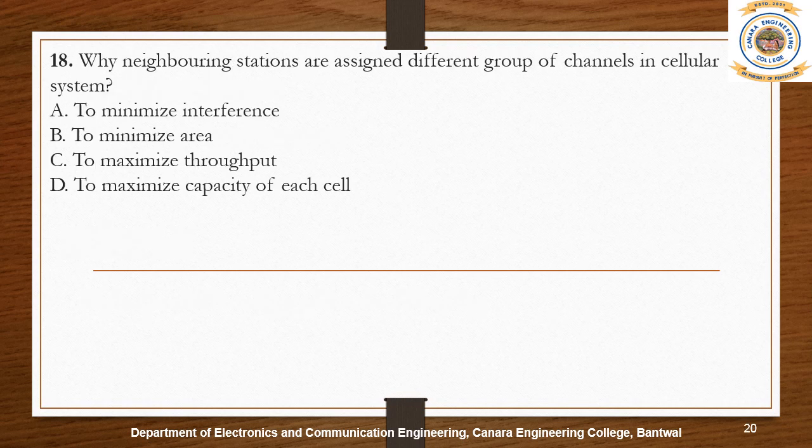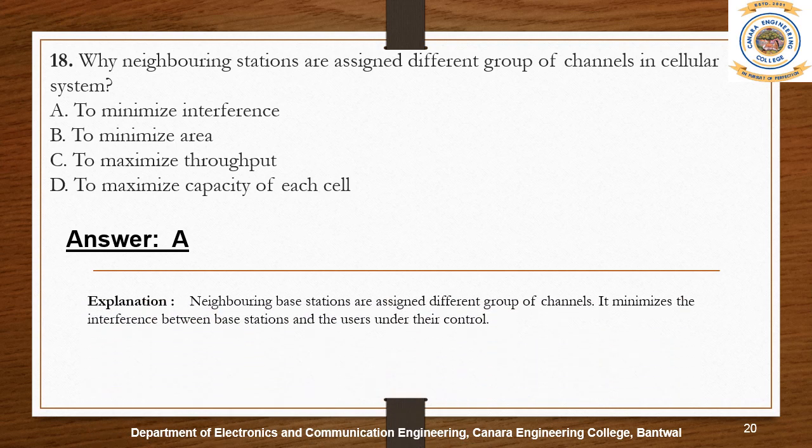In telecommunications, interference is that which modifies a signal in a destructive manner as it travels along a communication channel between its source and receiver. Neighboring base stations are assigned different groups of channels. It minimizes the interference between base stations and the users under their control.